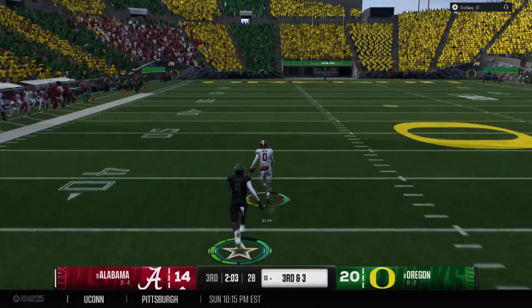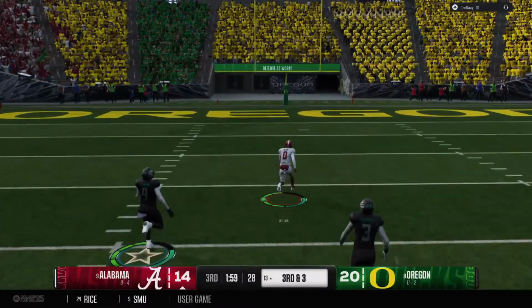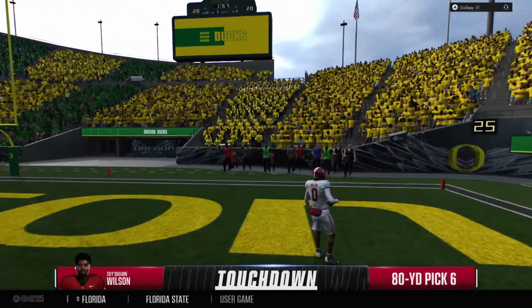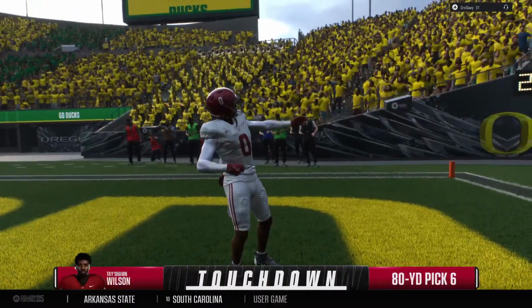Big takeaway, now looking for a big return. Past the 40. At the 20. Inside the 10. Return, a pick 6. Touchdown, Alabama. And a pick 6.